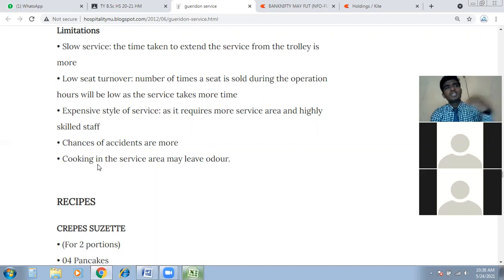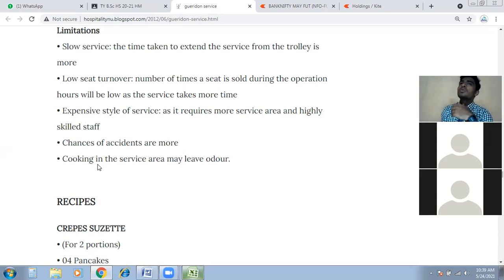We can irritate guests, or it might be an advantage. Why can it be an advantage? Because if I'm non-vegetarian, and a non-veg dish is being prepared in front of me, on the grill or something like that, that smell will attract me. So I can also think of having that service and getting that dish, or I can see that the person is having something exceptional served in front of him.